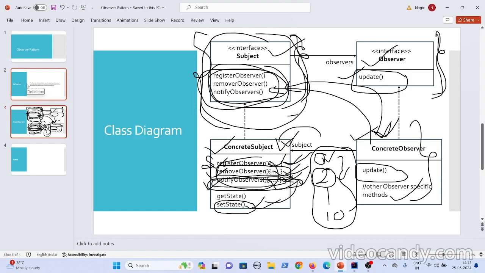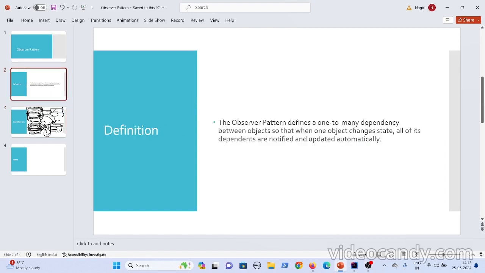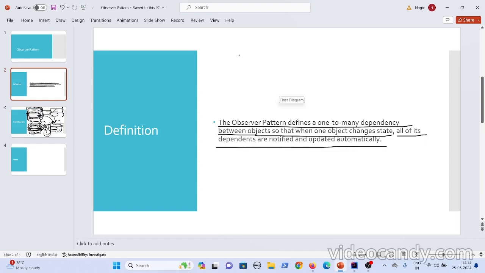Now let us go to the definition. We understood how the observer pattern works, so let us learn the definition here. The observer pattern defines a one-to-many dependency between objects, so that when one object changes state, all of its dependents are notified and updated automatically. Here you saw there is one subject and you have multiple observers. Observers are many, like 1 to 100 observers.